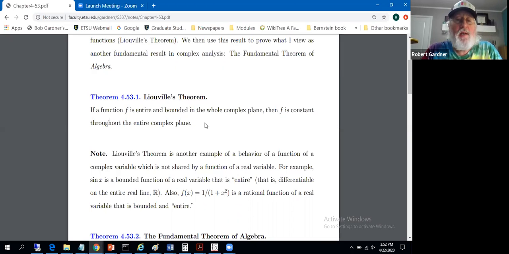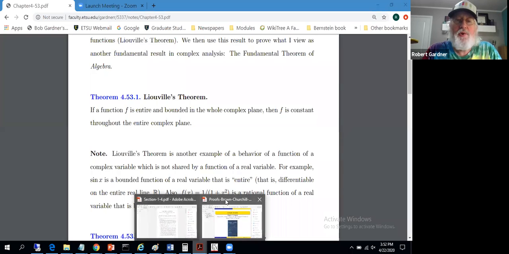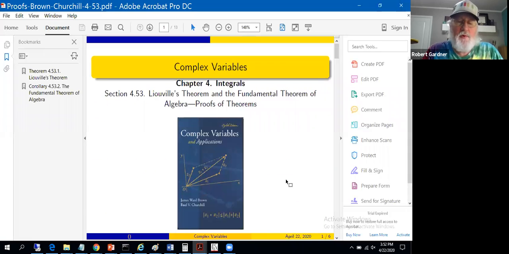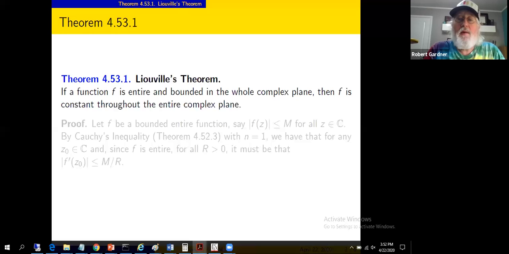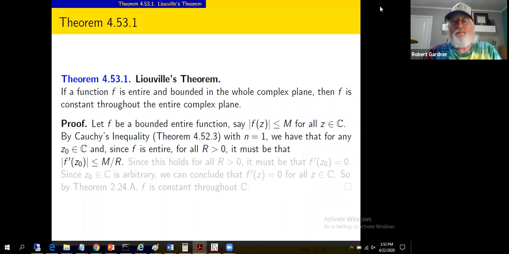So let's take a look at the proof of this, being that it's all unusual if we're biased towards the real setting over the complex setting. All right, and as commented, this is really going to come out of Cauchy's inequality.